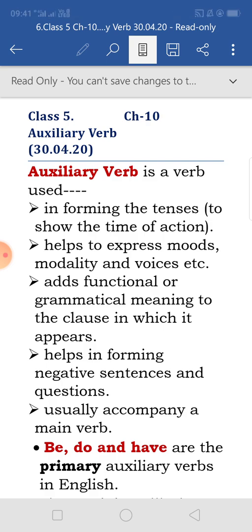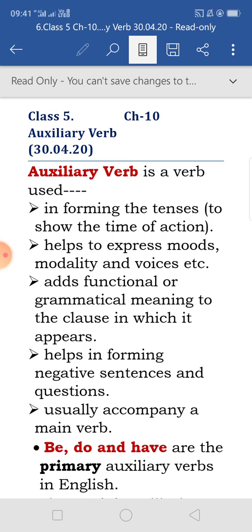Active voice, passive voice, we have learned last year. So in voices we use the auxiliary verbs. Auxiliary verbs add functional or grammatical meaning to the clause in which they appear. Auxiliary verbs help in forming negative sentences and questions.